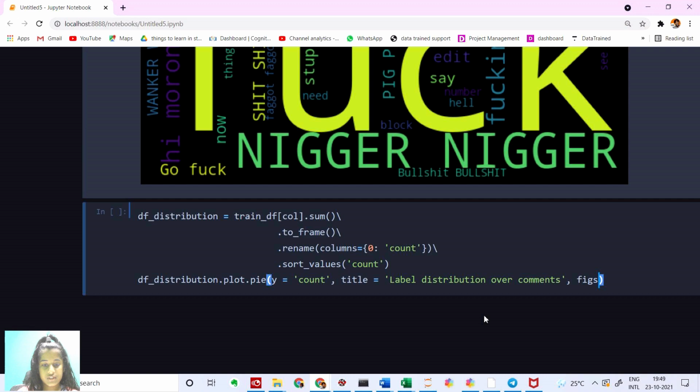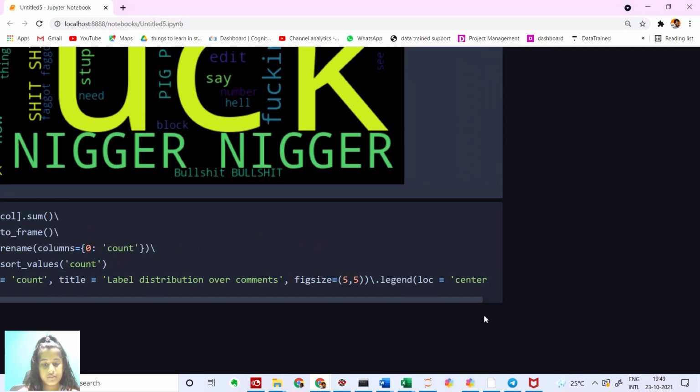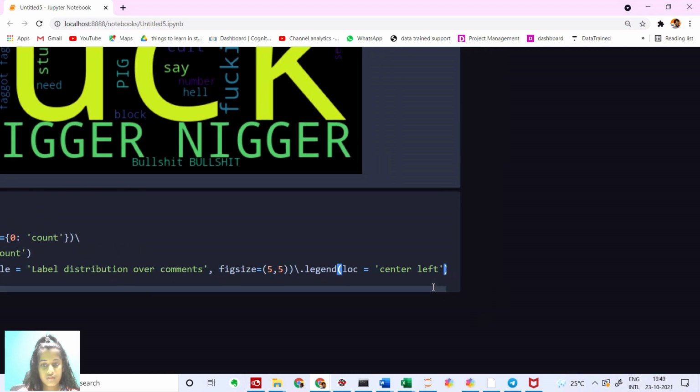And I'm going to set the figure size to 5 by 5. And here, another slash, I'm going to say dot legend, center left. Let's make it center left. And then I'm going to set the bbox from the center to 1.3, 0.5.